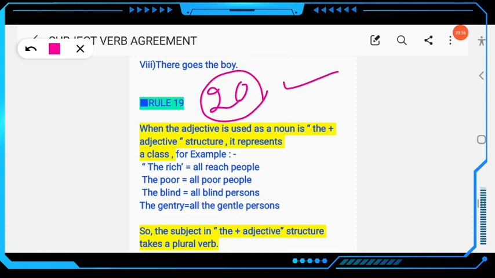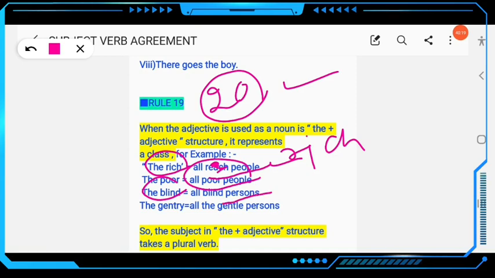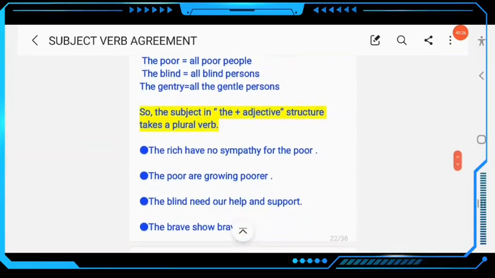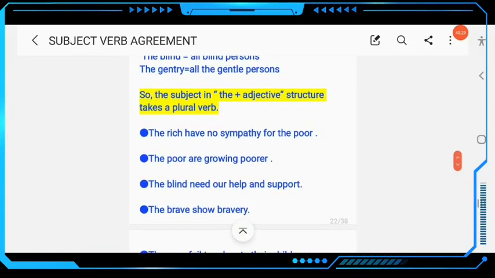When an adjective is used as a noun, in the structure "the" plus adjective, it represents a class. "The rich" refers to all rich people, okay. Similarly, "the poor" refers to all poor people. "The blind" refers to all blind persons. "The gentle" refers to all gentle persons. Clear? So here the subject in the "the" plus adjective structure takes a plural verb, okay.